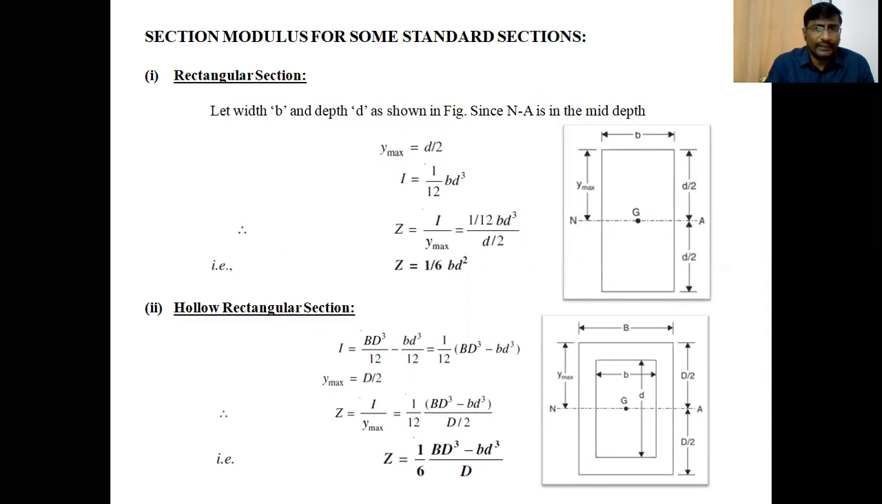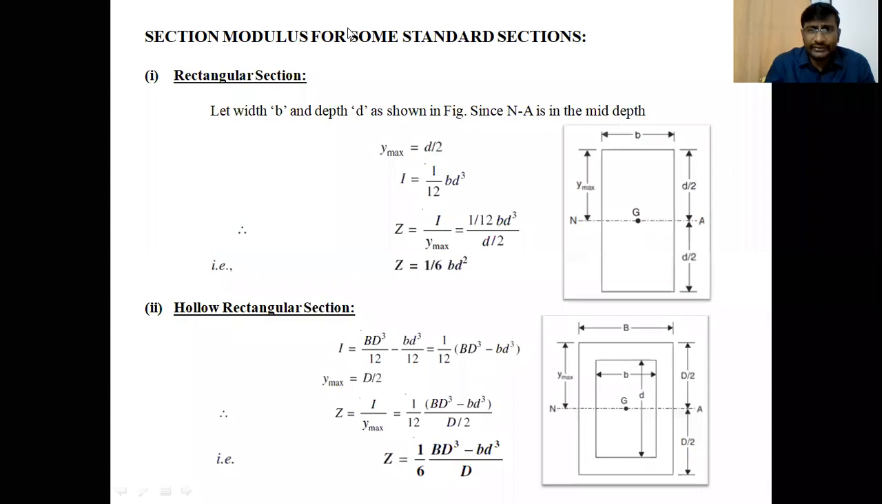Let us look at the cross sections one by one. We have approximately 4 to 5 basic cross sections. First is the rectangular section, the first standard section. This is the rectangular section, as the diagram shows.